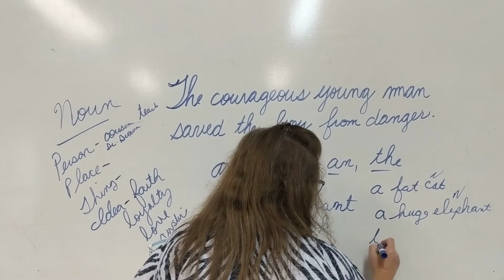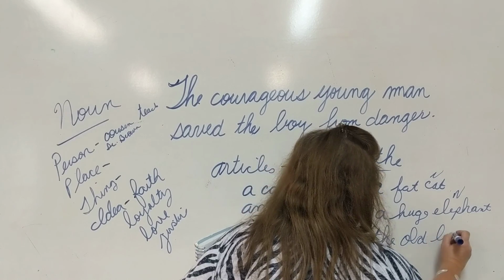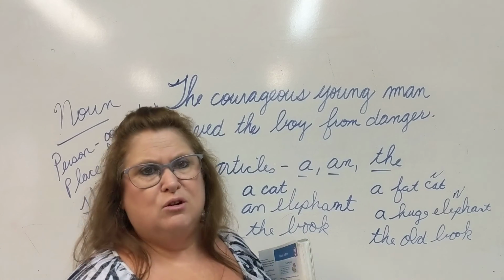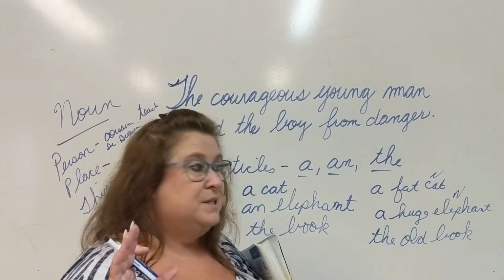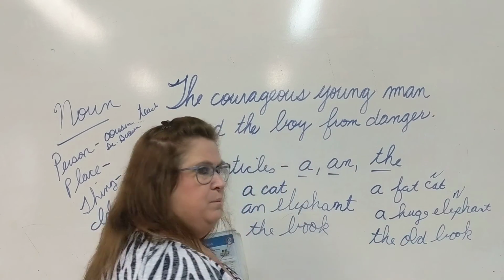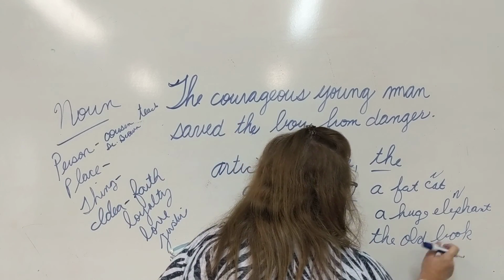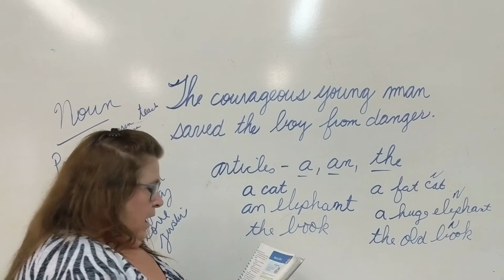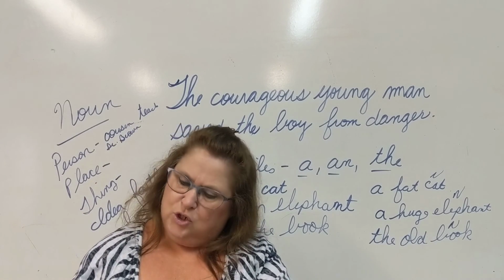It could say the old book. I love old books. I love old things, like old anything. Furniture, books, old cars are amazing. I love old houses. So, the old book. Is old a noun? Is old a person, place, thing, or idea? No. So you still have to find your noun, but there will always be a noun after your articles, a, an, and the.